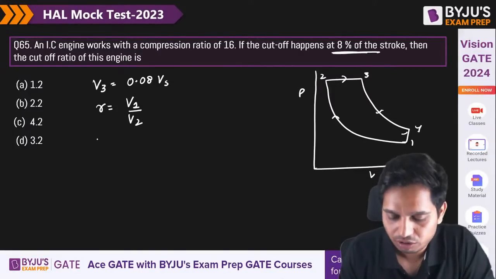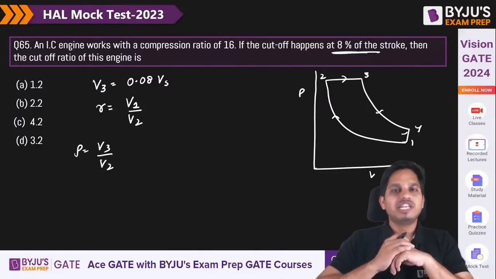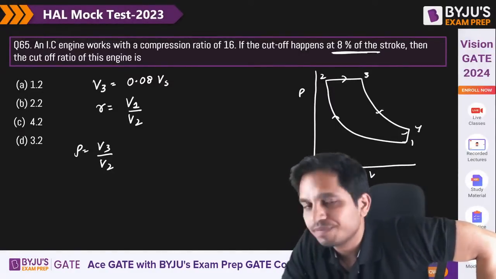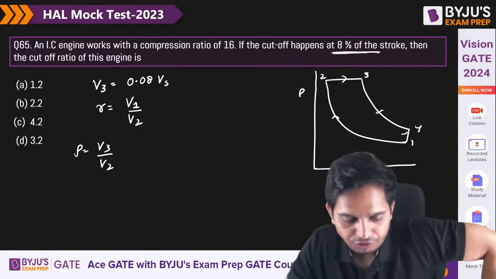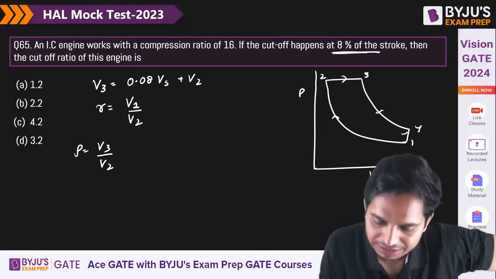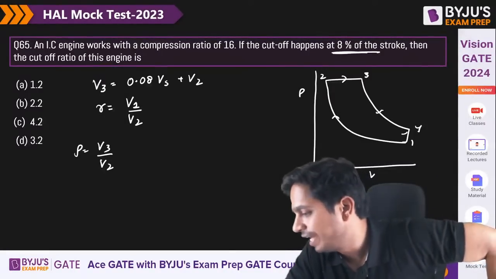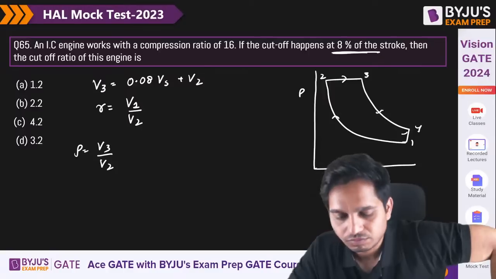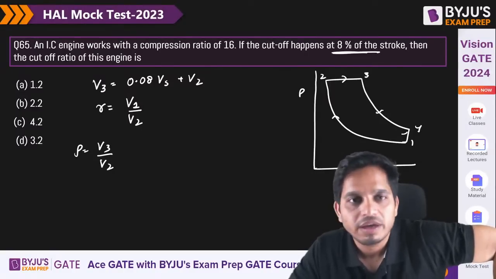I need to find out rho. Rho is V3 by V2. So can you do this quickly? It's very simple.